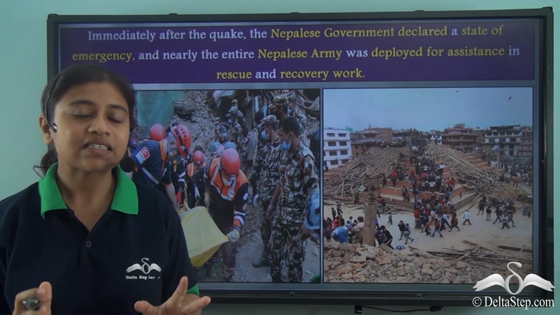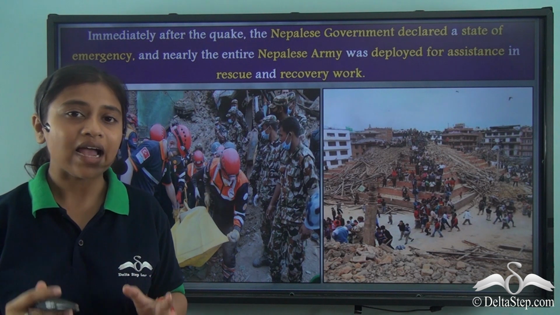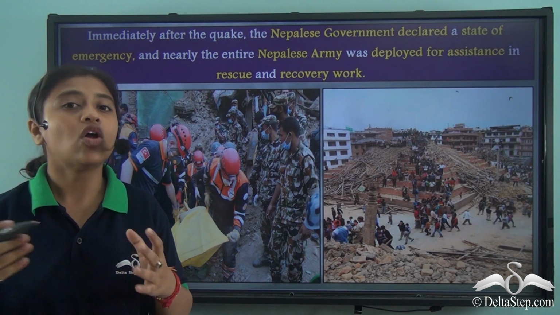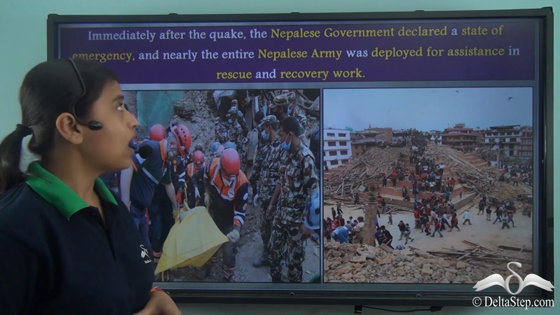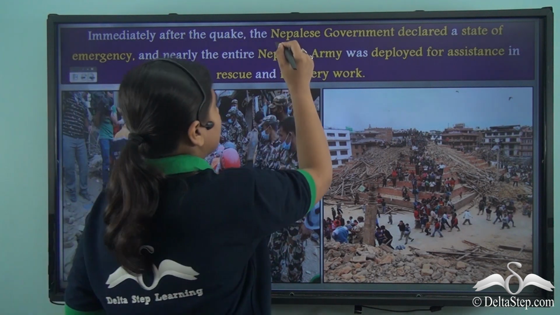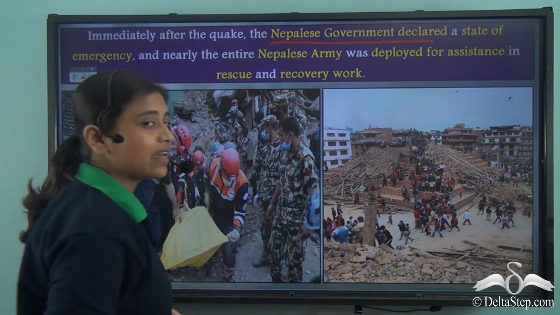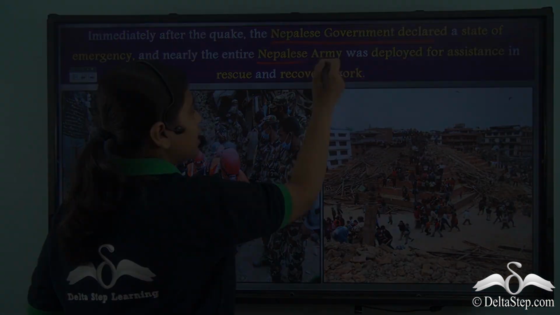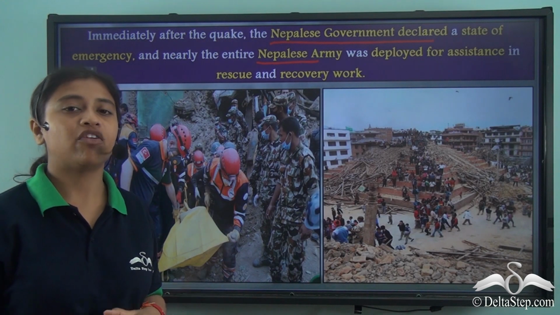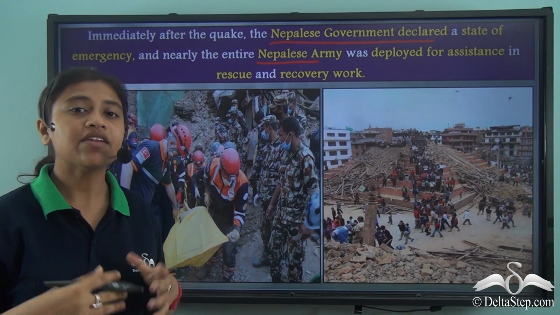This devastating earthquake that killed around 9,000 people had a lot of aftermath and consequences that had to be dealt with. So, after the earthquake, the Nepalese government declared a state of emergency, and the Nepalese army soon came to rescue the people of Nepal and also helped in their recovery.